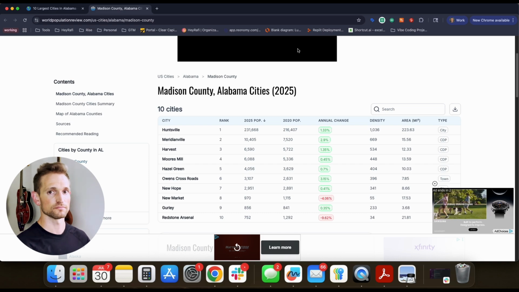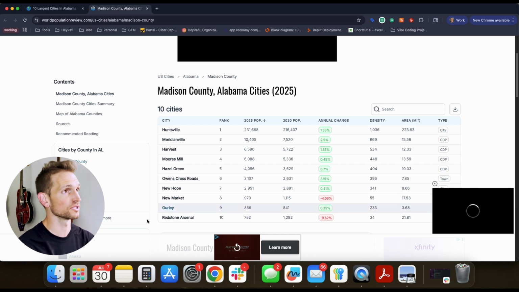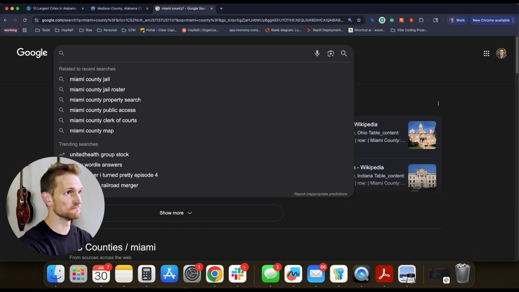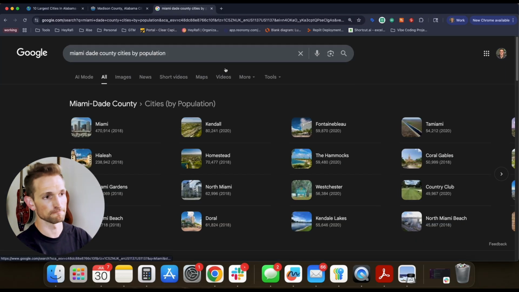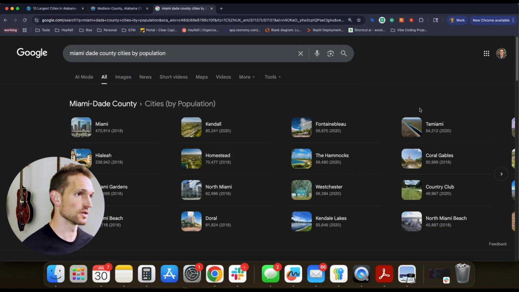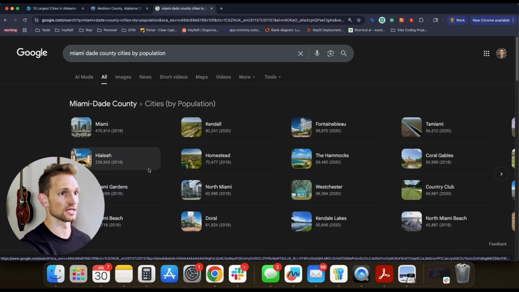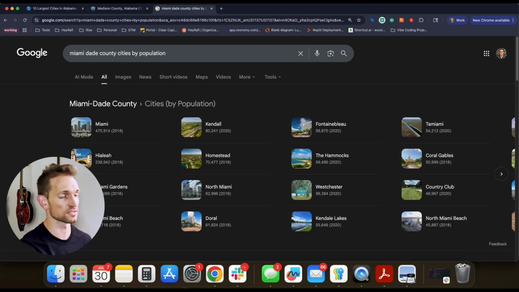Let's say, however, I went to a county that was really big. So let me pull up one that I know is giant, Miami-Dade, and do the same exercise there. This is a much different story. Miami, just proper, and this is based upon 2018 data, is 473,000. This city is at 238. Homestead at 70. So you can see here, almost all of these cities here on the first page basically qualify for that 60,000 person range.